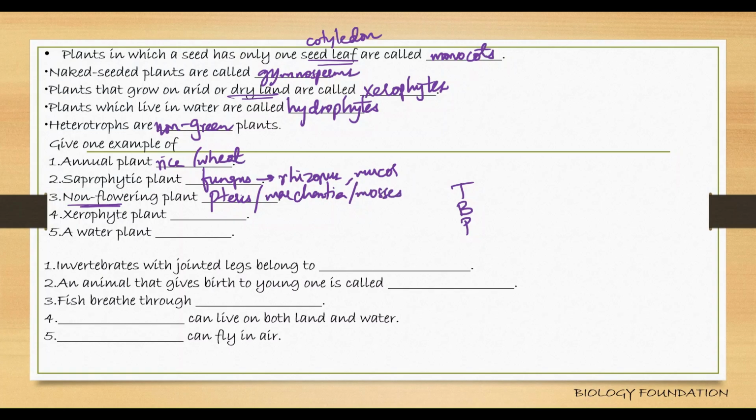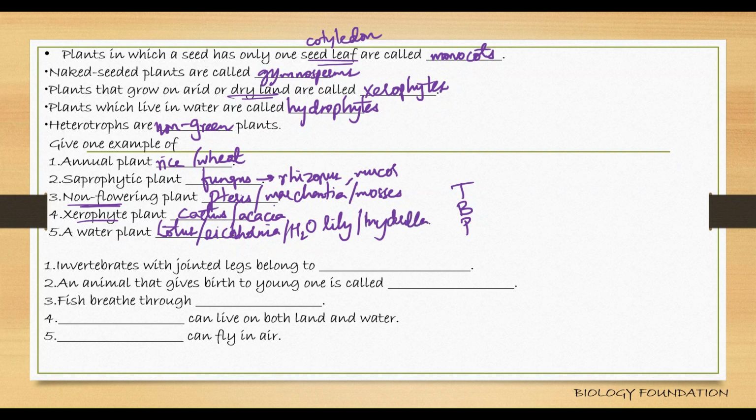Xerophytic plant: cactus or acacia. Water plant: lotus, water lily, Eichhornia, Hydrilla; all these come under water plants.